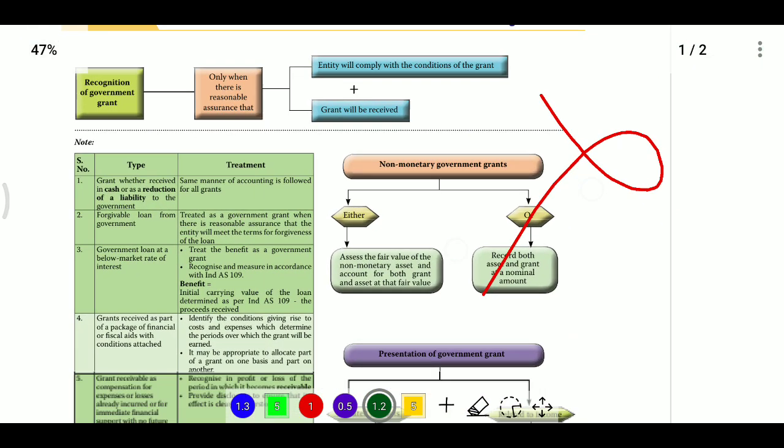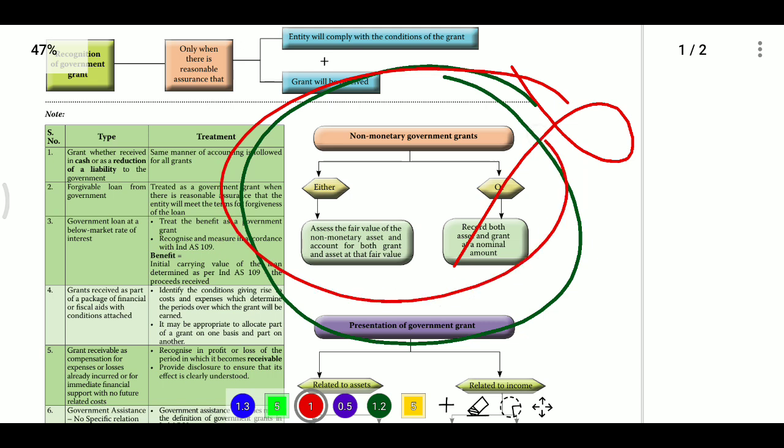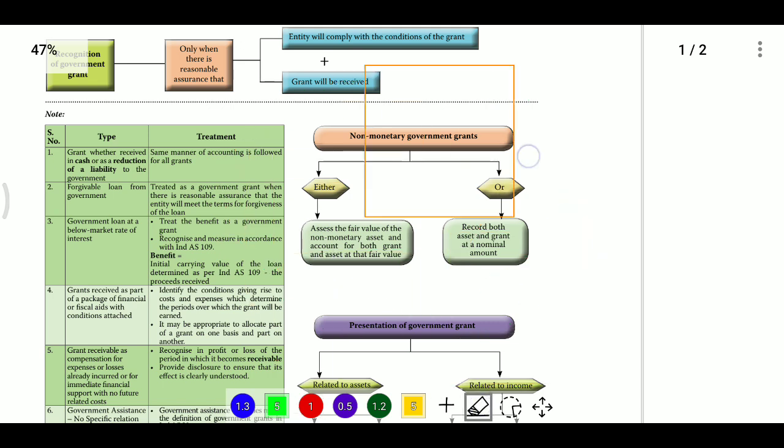Now, accounting of non-monetary government grants related to assets, that is, when a government grant is received in kind. Here the entity has received the grant in non-monetary form. Now also the entity has two options.